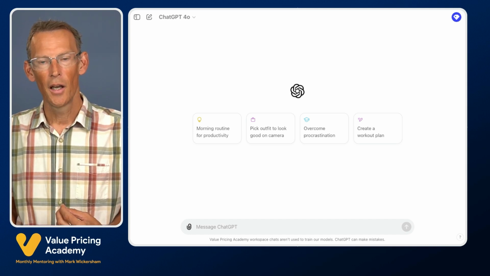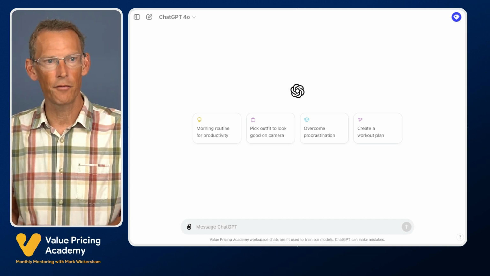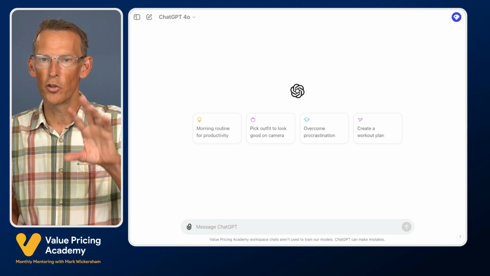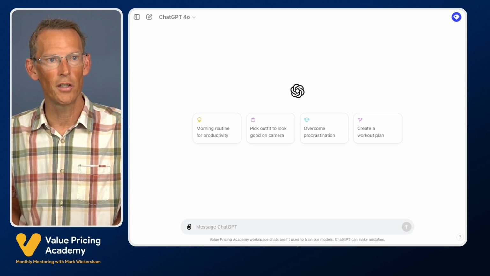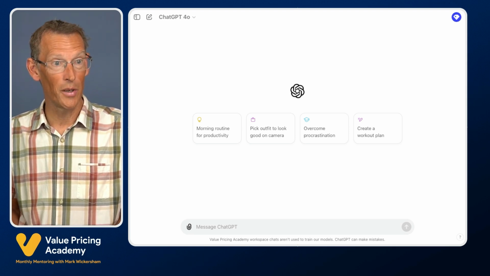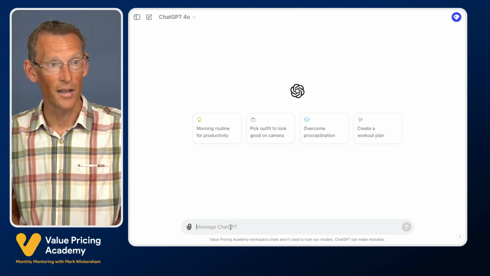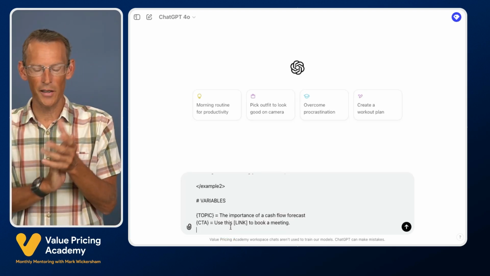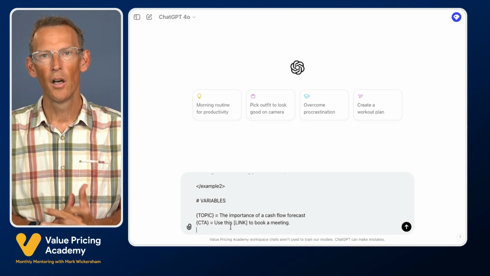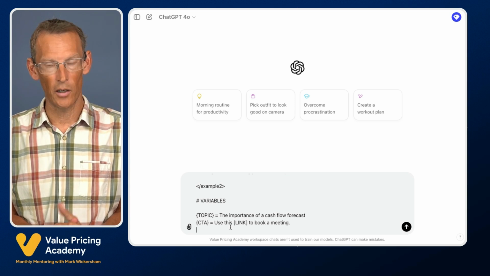Right, what should we do first? Let's do marketing as our first topic. And let's imagine that you want to create a blog post. So what I'm going to do in this first prompt, and I'm just grabbing the prompt itself, I've already written it. So you're not going to have to watch me do any typing in this because I'm just going to copy and paste. So I'm just going to copy the prompt and paste it in here. And so there it's in. I'm going to explain it in a second. This is for coming up with an idea for a blog post and an outline.